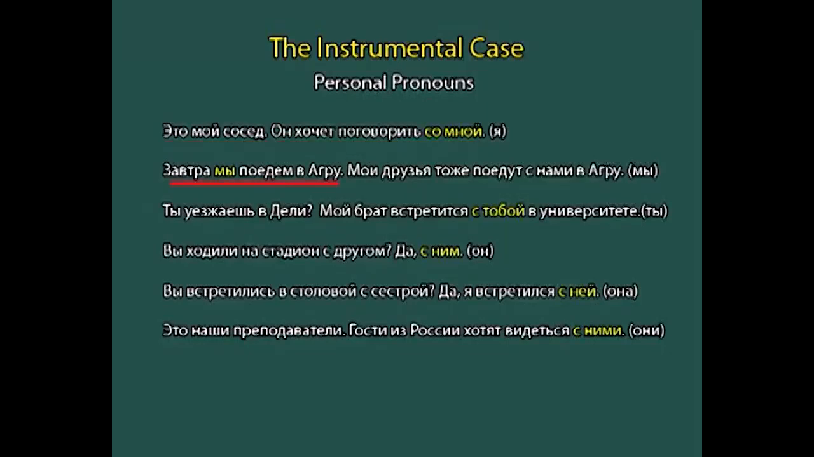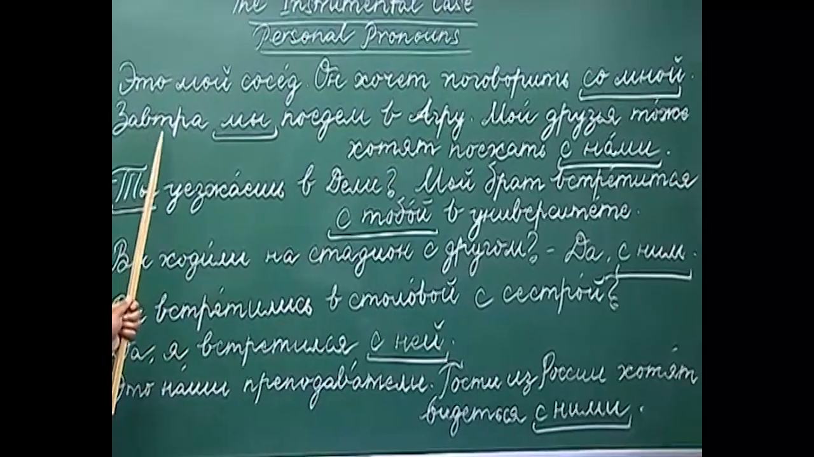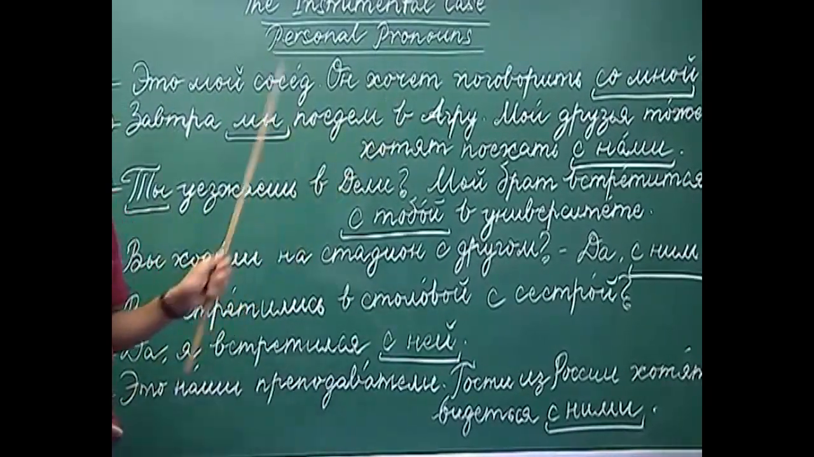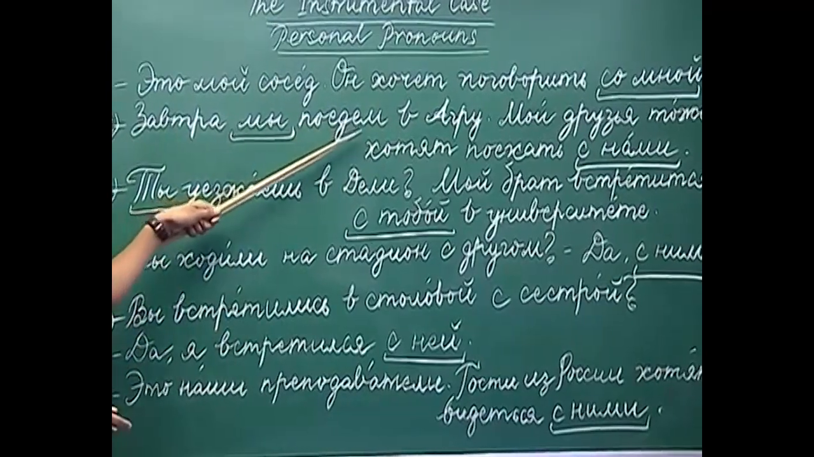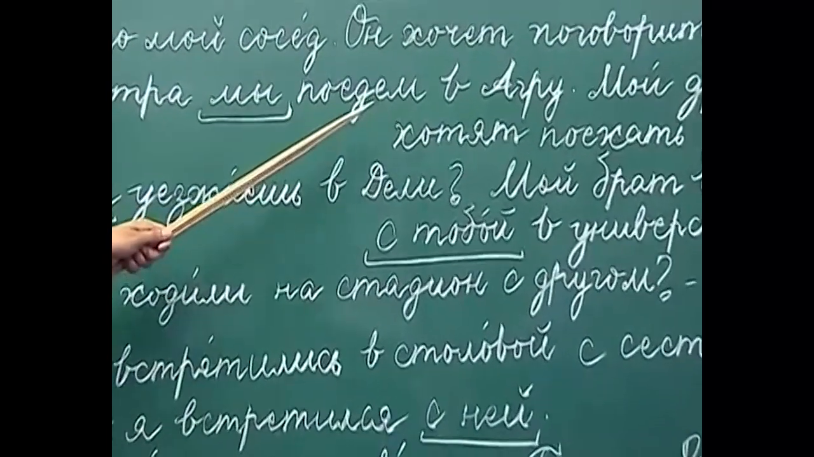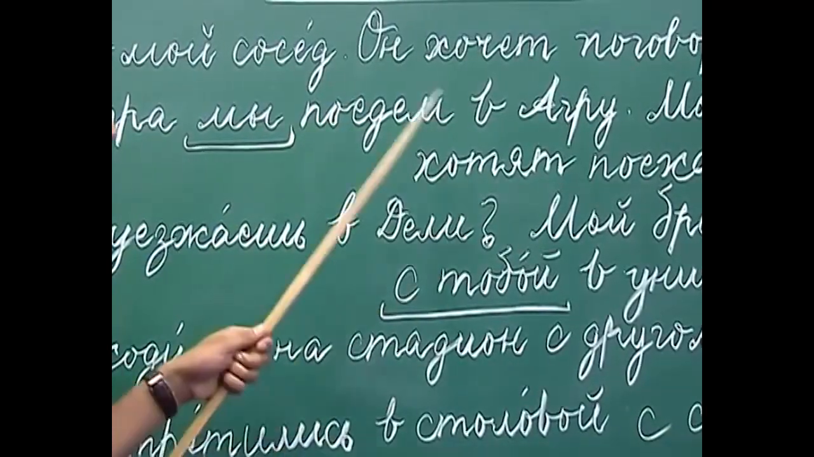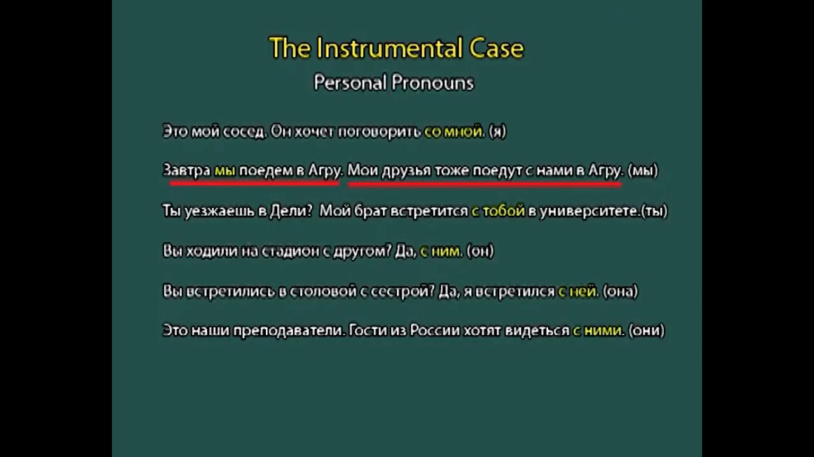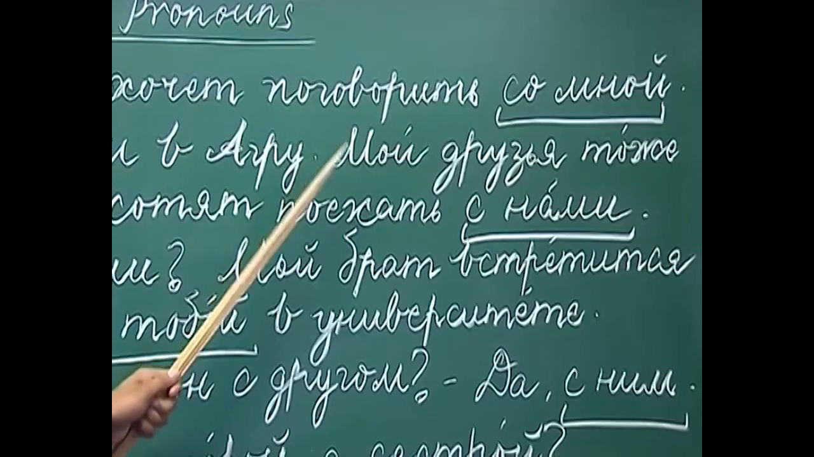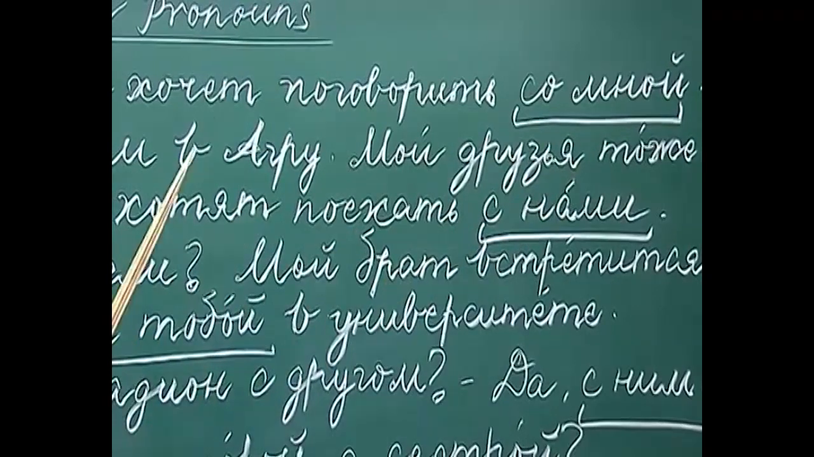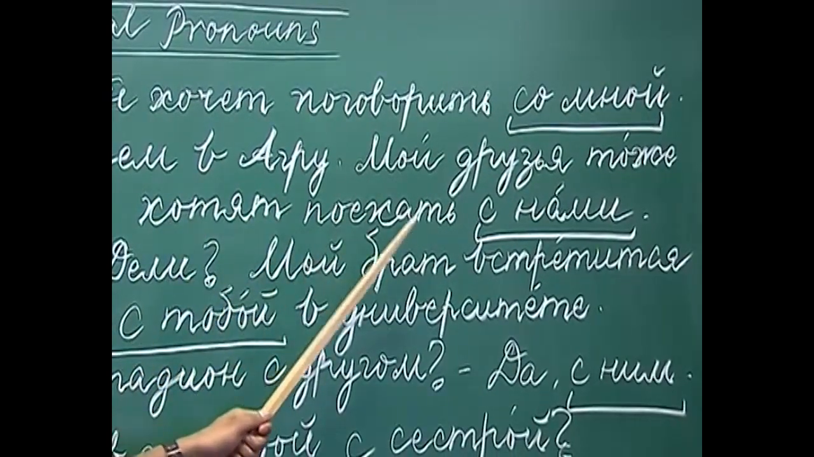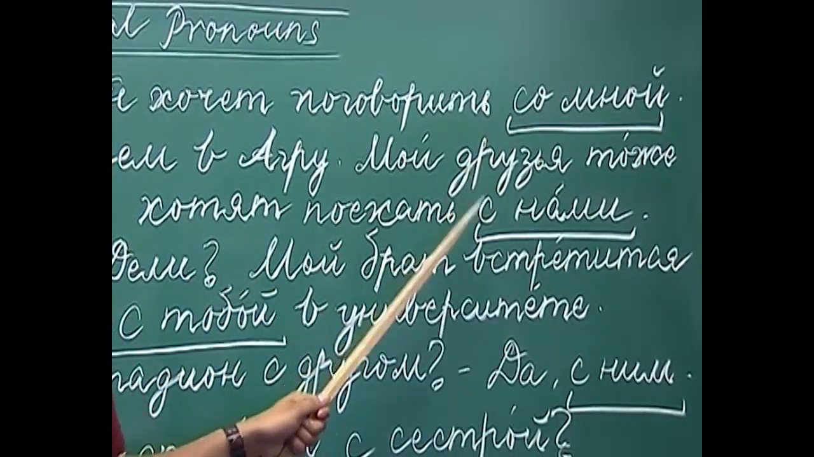Next example, завтра мы поедем в Агру. So, tomorrow we will be going to Agra. Here I have used a verb of motion, поехать, which means to go on a transport. Мои друзья тоже хотят поехать с нами. My friends also want to go to Agra with us.